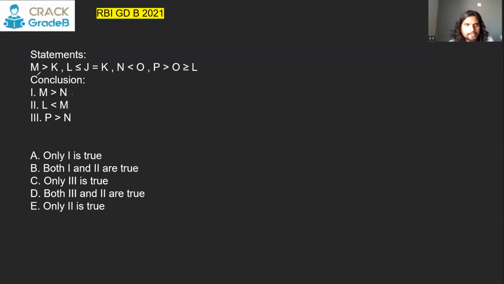We have to compare M and N. M to K is here. K to L is here. L to O is here. And O to N is here. So we can just merge in one train.